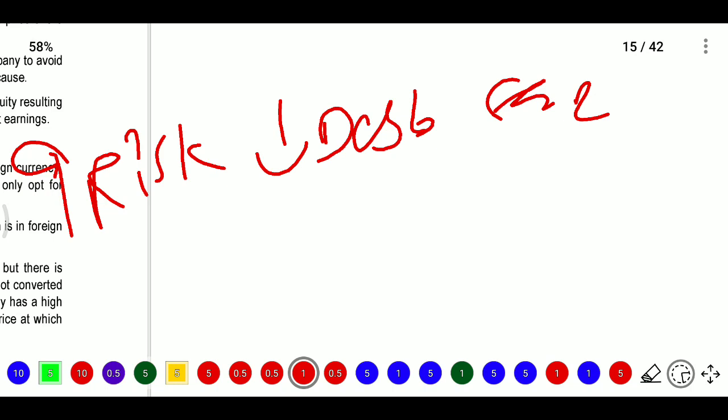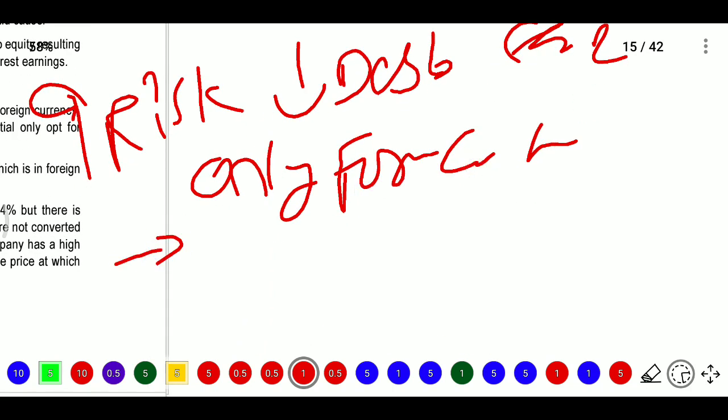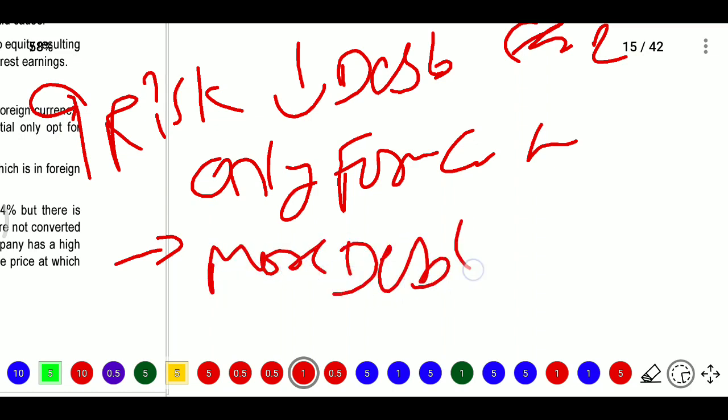Only companies which have large forex capital should opt for these, because not all companies are able to pay the amounts. Then this creates more debt, because they are buying and also giving the options.